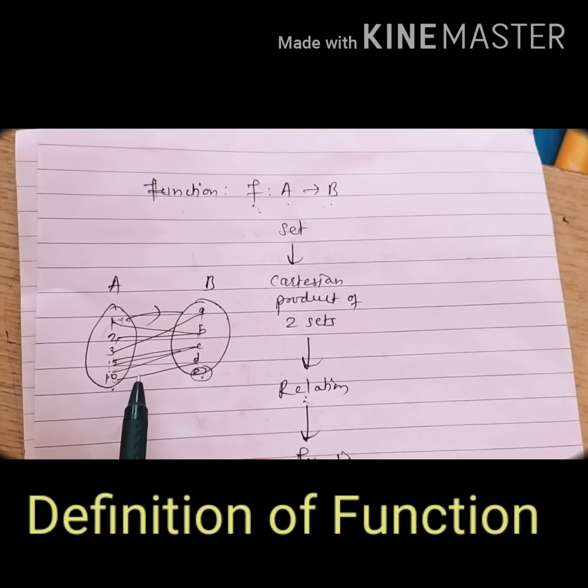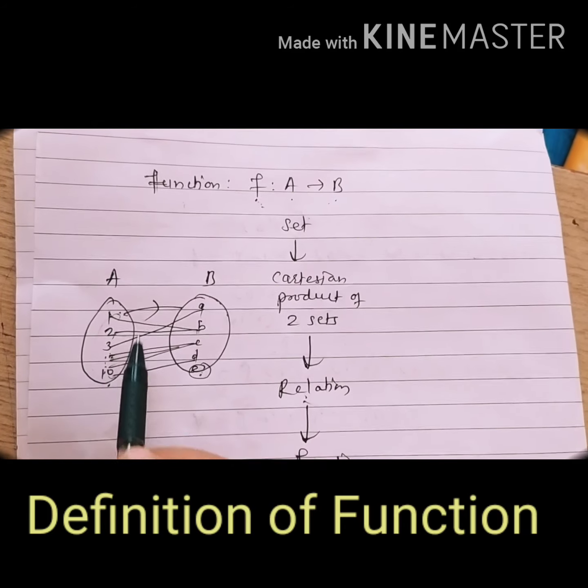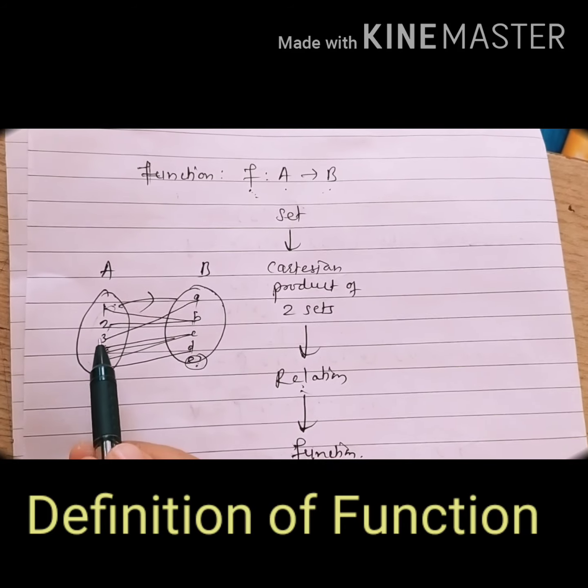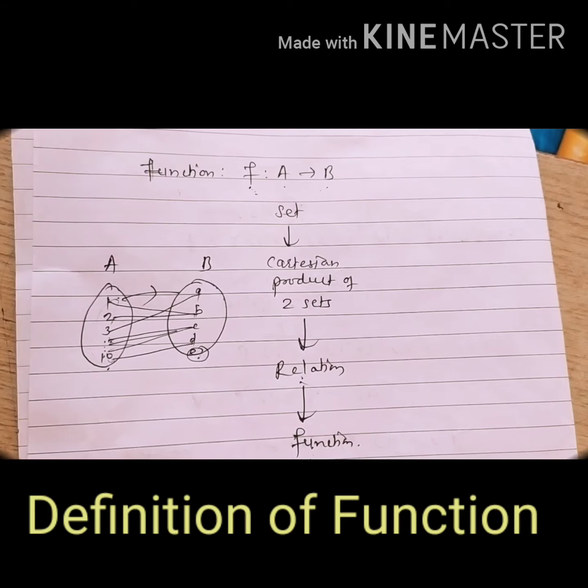Here we just want that all elements from set A should have a unique image in set B.